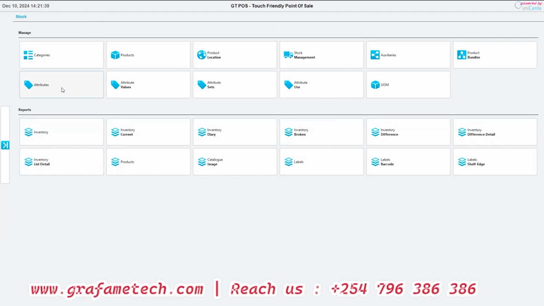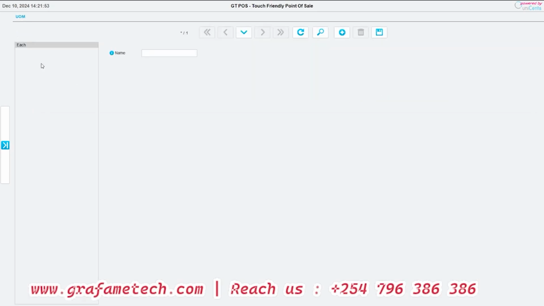Attributes, like I've told you, this is where we set things that are attached to specific products, be it the expiry date or sell by date, you see. And then units of measure. Of course, right now we are using each. We also have an option of using kgs. We also have an option of using maybe kilometers, depending on whatever type of product or services you're selling.